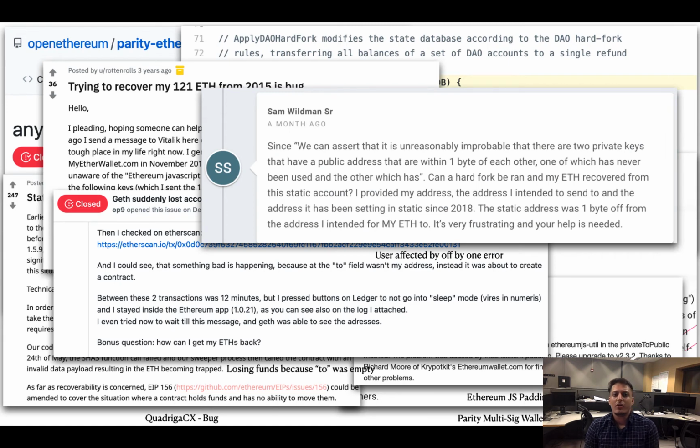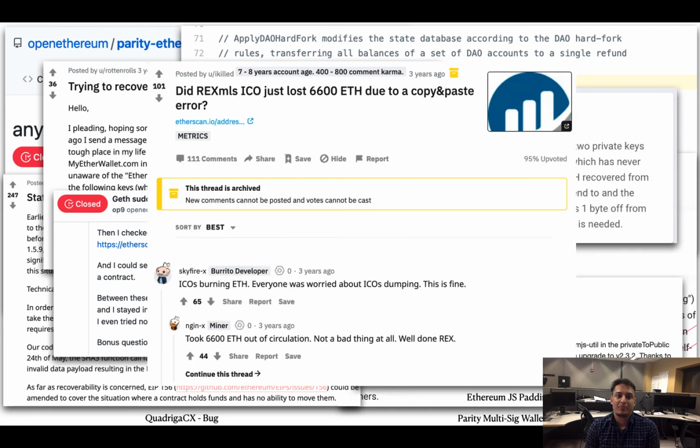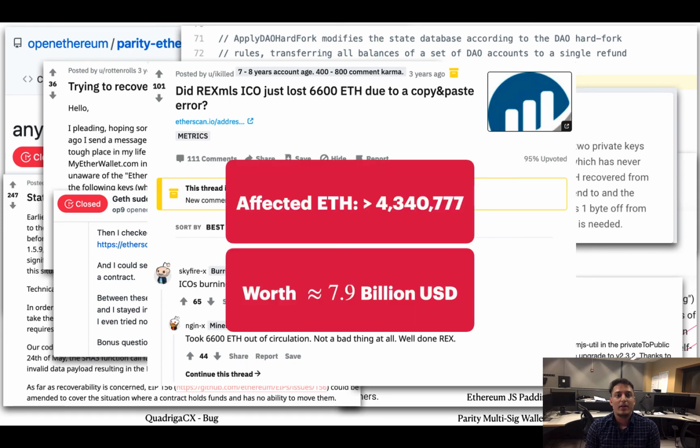This is a scenario where a user sent money to a handwritten address but was off by 1 byte. This is a bug in the Rex MLS contract where a wrong contract address was hard-coded. So far, at least 4.3 million ethers worth around 8 billion US dollars were affected due to bugs in smart contracts or associated libraries.